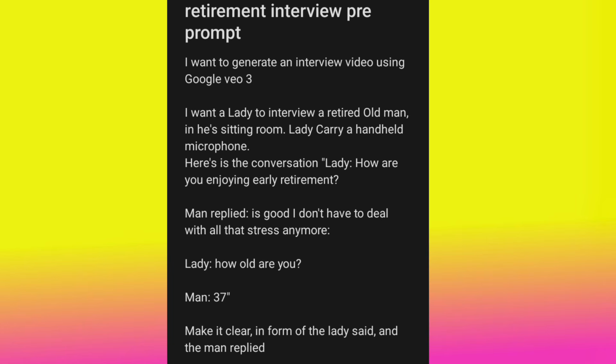So when you want to make a subject talk, even if it is a cat or an animal or a dog that you want to talk, you need to say, the dog said. This said and say is very, very important. And when you want another subject to reply, make sure that you indicate that the other subject replied. Make sure you always put it, because if you do not put it very simply like this, the AI is not going to understand it. So with this, you are going to get a very good prompt.